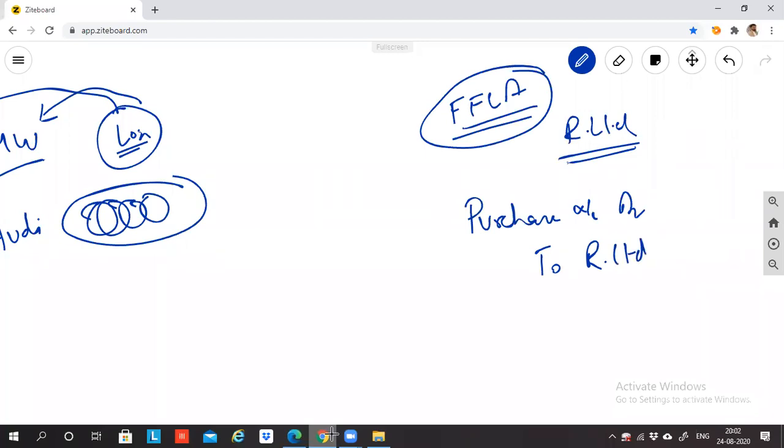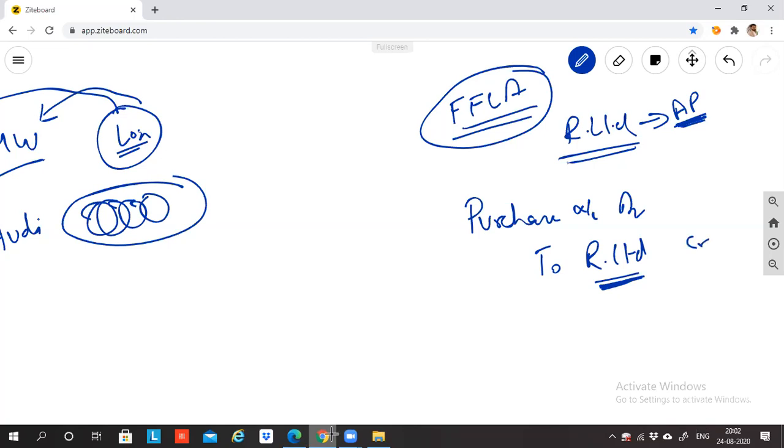Purchase is debited because debit all expenses and losses. Reliance Limited is credited because Reliance is an artificial person account. And the rule is debit the receiver, credit the giver. So we are crediting Reliance Limited because Reliance Limited has given goods to us. We have purchased goods from Reliance Limited. So that is the reason Reliance Limited is credited.